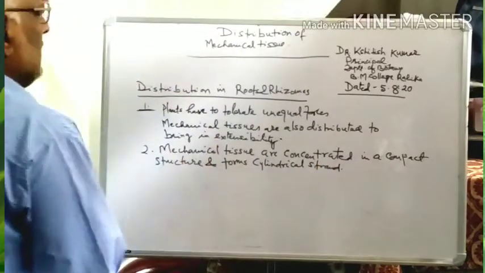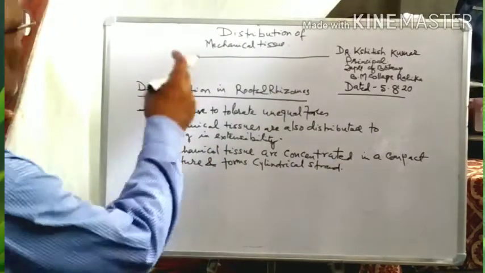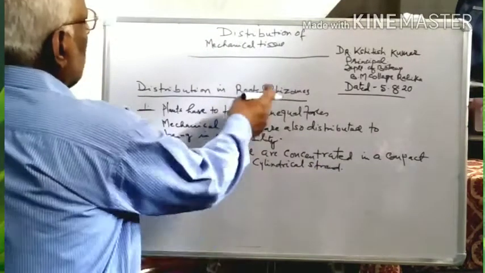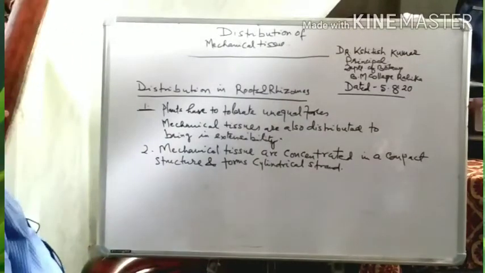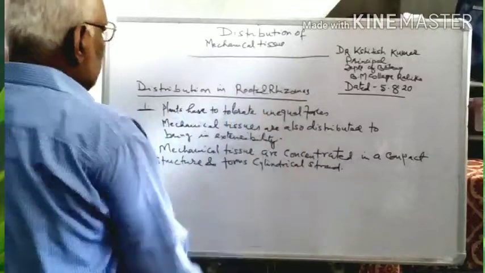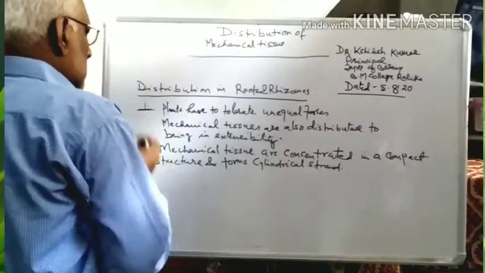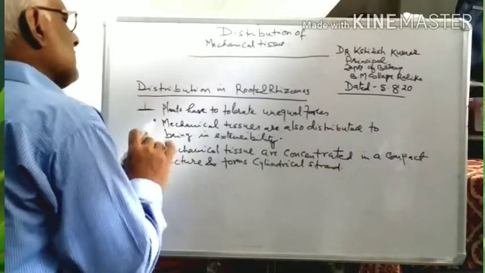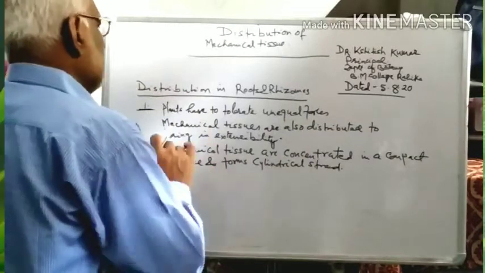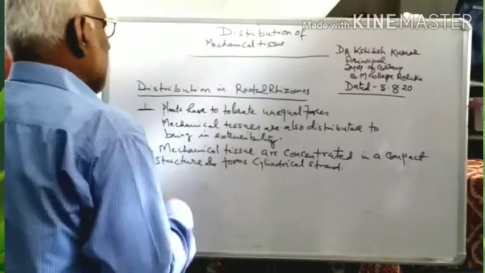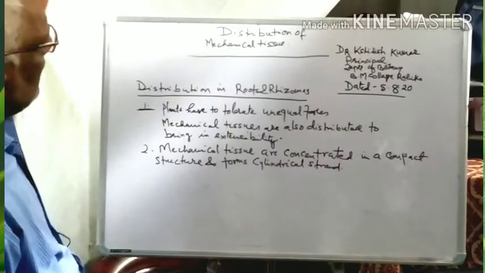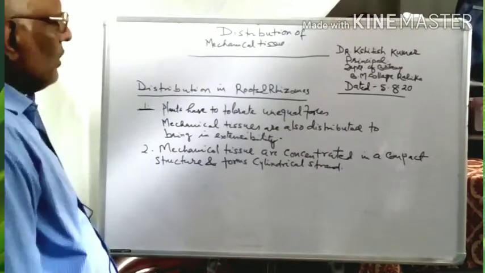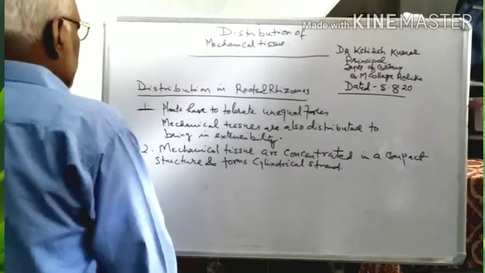So inside these two organs, that is the root and rhizome, the mechanical tissue is concentrated in a compact cylindrical fashion so that they can tolerate the pulling forces of the wind.